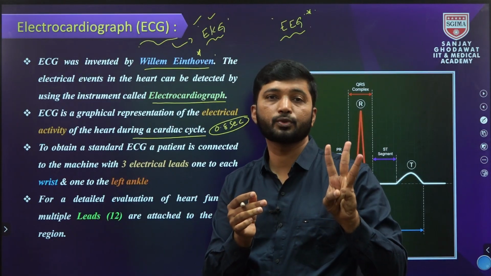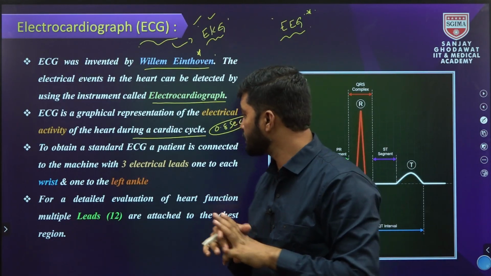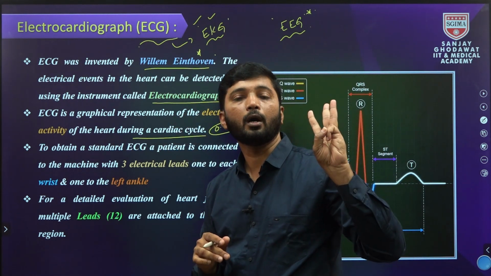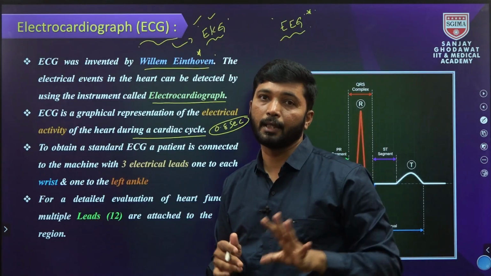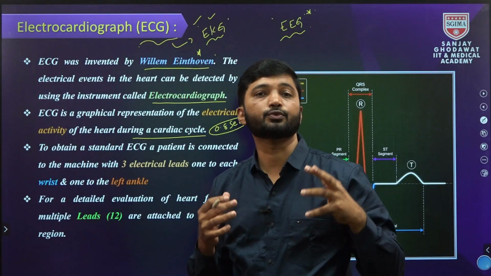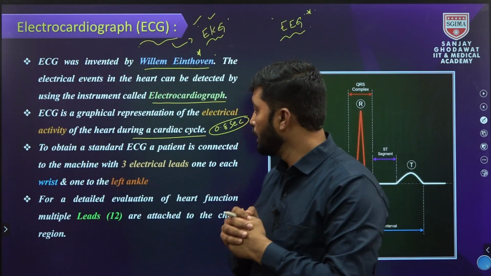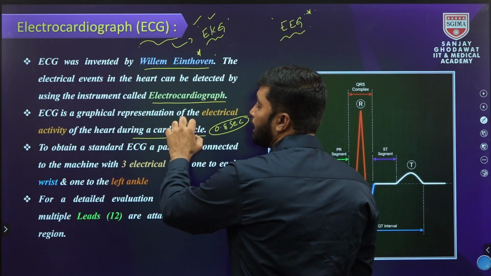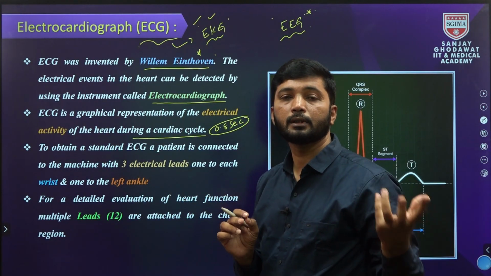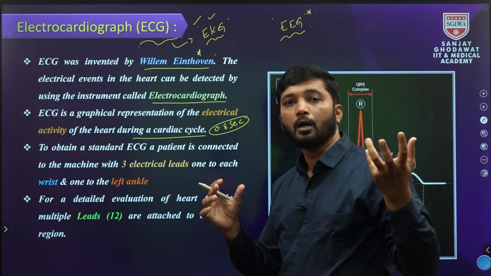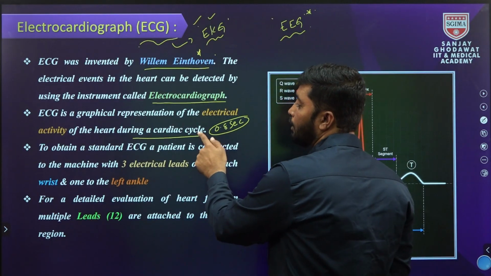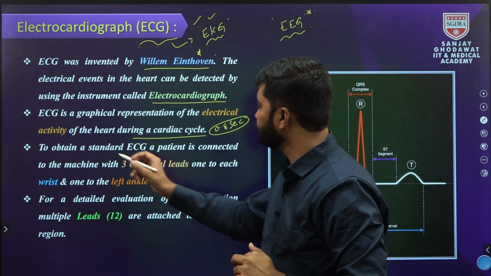Already we have discussed the cardiac cycle in the previous class. The cardiac cycle depends mainly on the electrical excitability: the nodal tissue generates action potential, triggering the cardiac cycles. So in a cardiac cycle, the electrical activity movements, the three events in the heart, and the duration, everything is represented graphically in the computer.